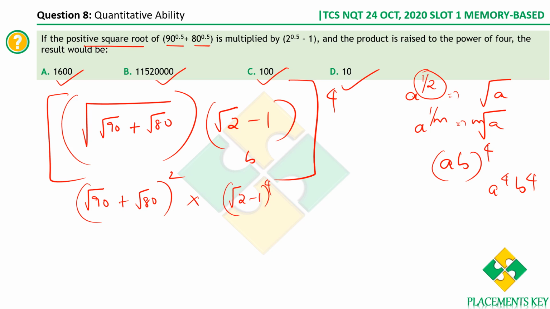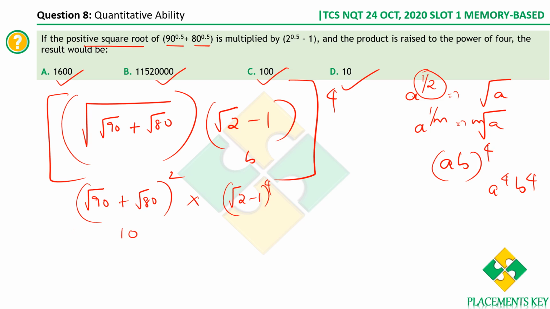Now let's approximate. Because trust me, computing this is kind of difficult, right? We need not do that because the answer options are decently far apart. So what shall we do? You know, square root of 81 is 9 and square root of 100 is 10.